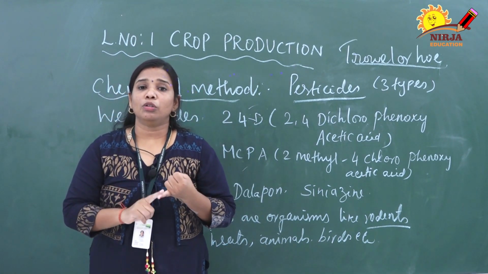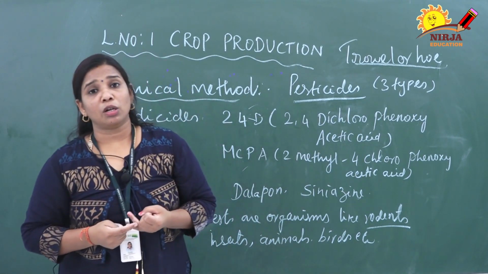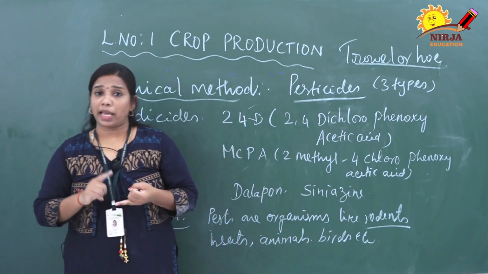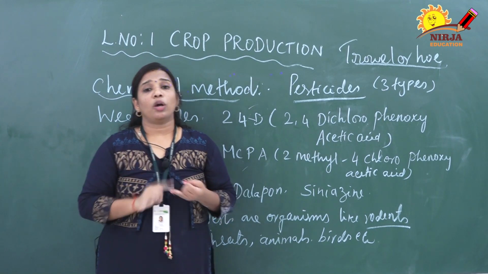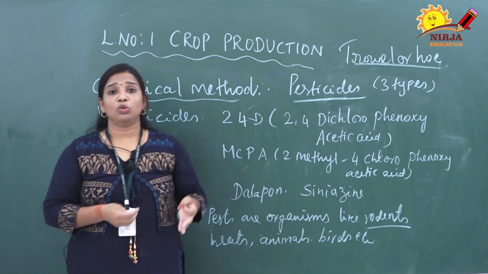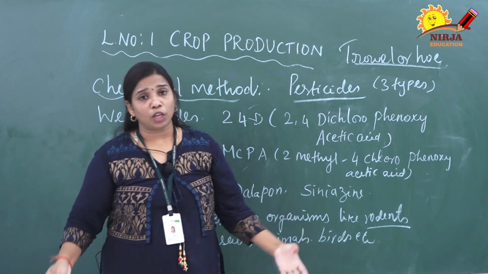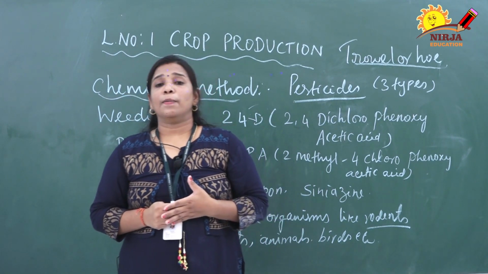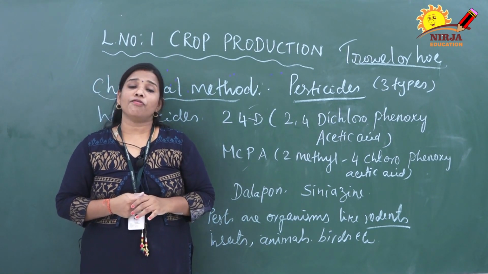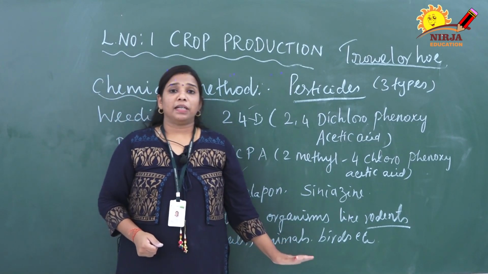To summarize: beneficial organisms like butterflies and honeybees are also killed. It causes different types of pollution like air, water and soil. It is harmful to other living organisms that eat the crops. It is non-biodegradable, so it will not decompose quickly or at all, and the soil texture can change due to continuous use of pesticides. This is the method by which we can protect the crops.